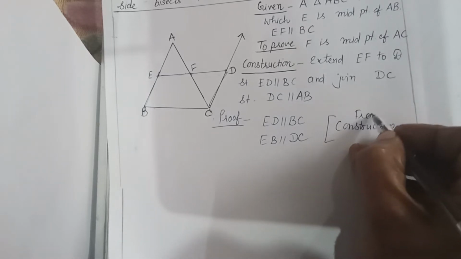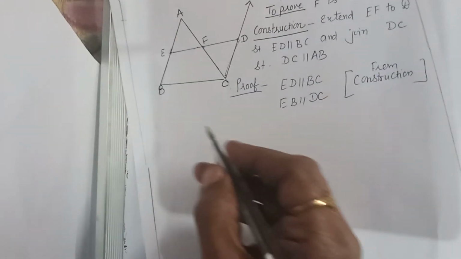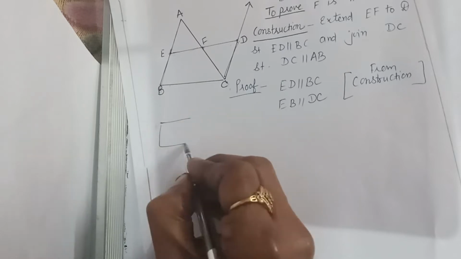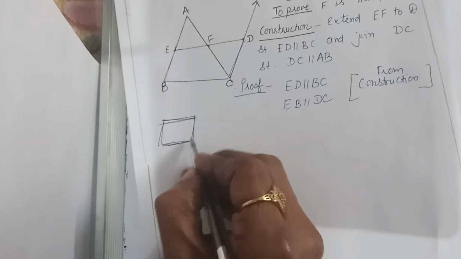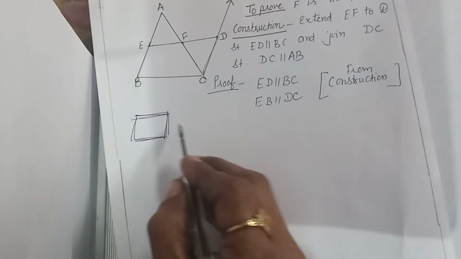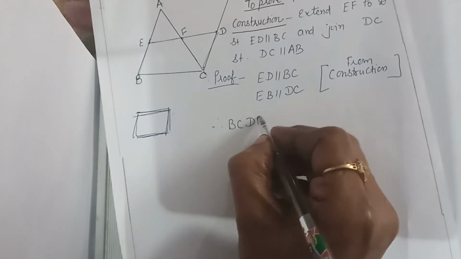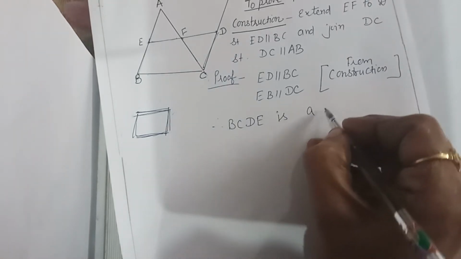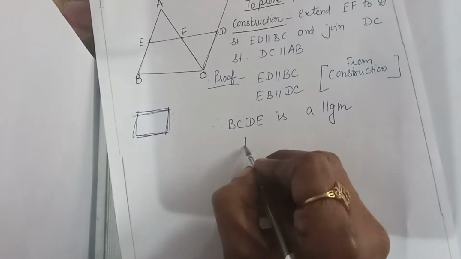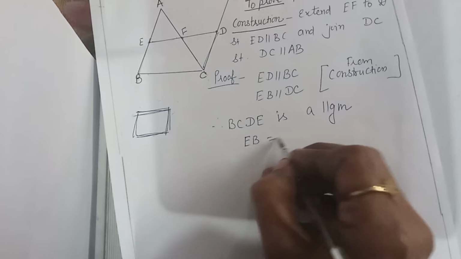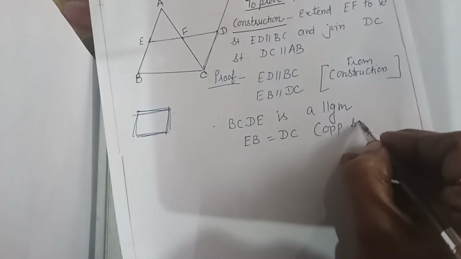So in some questions you need to do construction also. I already told you, if in a quadrilateral this side is parallel to this and this side is parallel to this, it will prove it to be a parallelogram. Therefore BCDE is a parallelogram. If it is a parallelogram, its opposite sides are equal. So EB is equal to DC by opposite sides of a parallelogram.